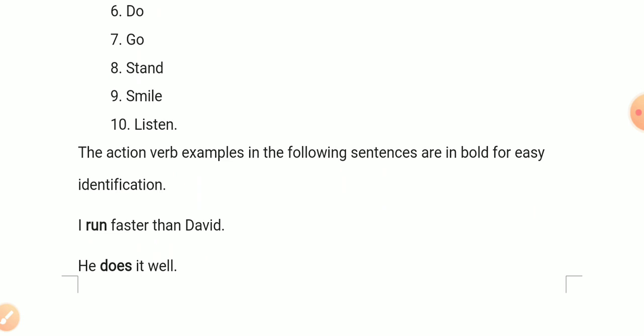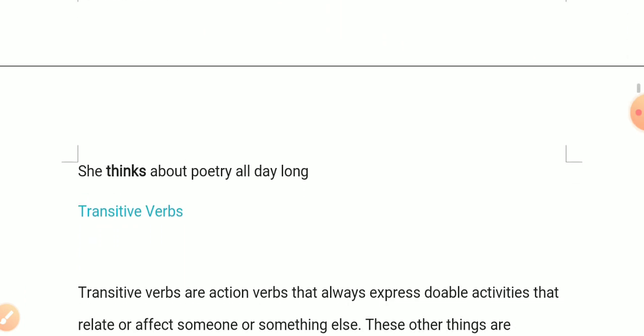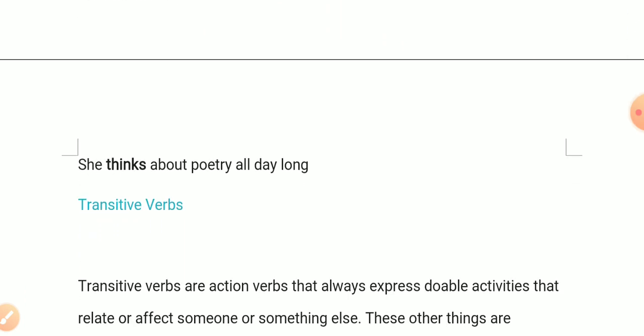I run faster than David. He does it well. The verbs in the darker font are action verbs. She thinks about poetry all day long. In this sentence, think is the action verb. Students, please notice that all the action verbs are not physical, they may be mental verbs too.